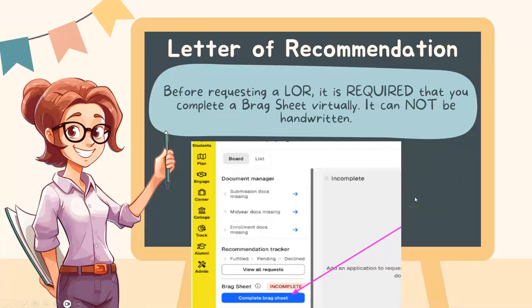So, letter of recommendation. Before requesting a letter of rec, it is required that you complete a brag sheet virtually. It cannot be handwritten. As I was showing you earlier, there is a complete a brag sheet button in your applications manager, so make sure that you get that done prior to requesting. This is just a way for you to tell your teacher things that they might not know about you. They only get to see the student that you are in class, not that you volunteer here or that you're also in these extracurriculars. So it just helps them get a better picture and more things to write about.